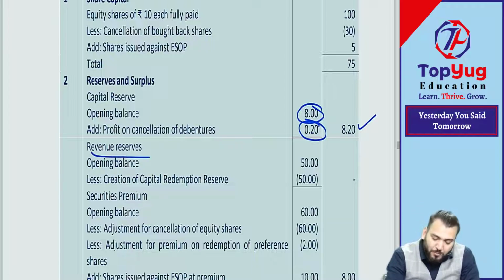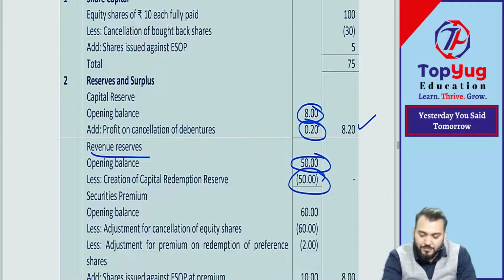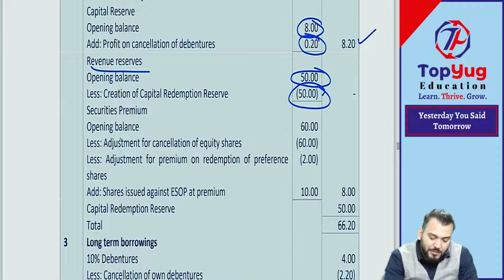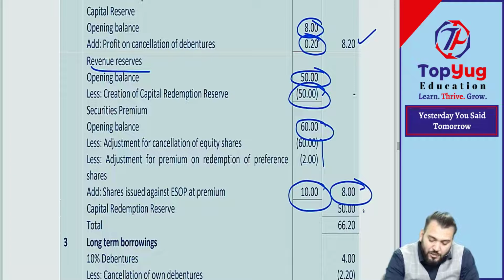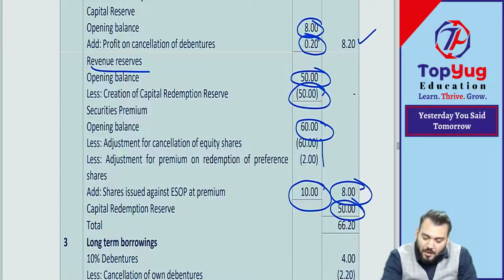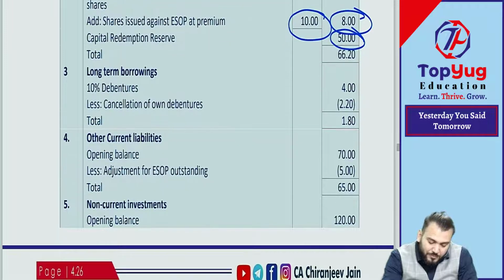Then revenue reserve opening balance 50 and minus 50 because of creation of CRR. Correct. Then securities premium opening balance 60. Correct. Then added 10 and deducted 62. So how much remained? 8. Then CRR is equal to 50. But in this, one more account will come. What will come? Stock option outstanding account will come. I hope they have shown where? They have shown it in other current liabilities only.